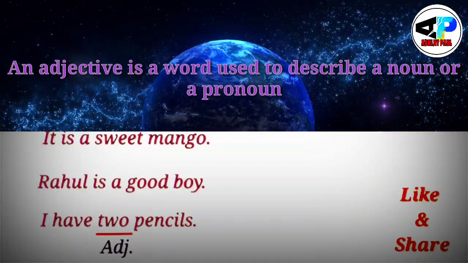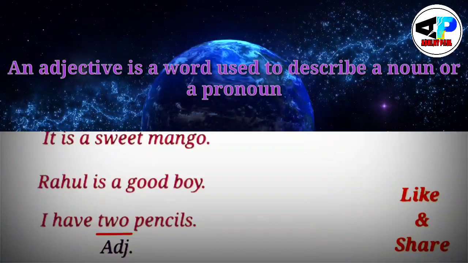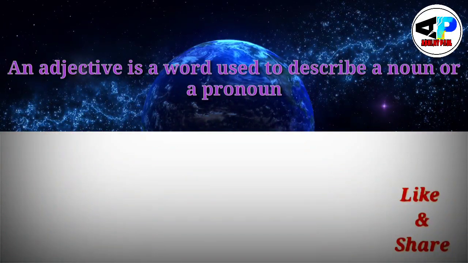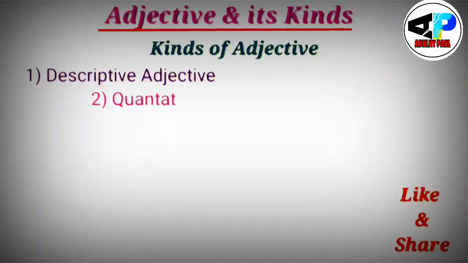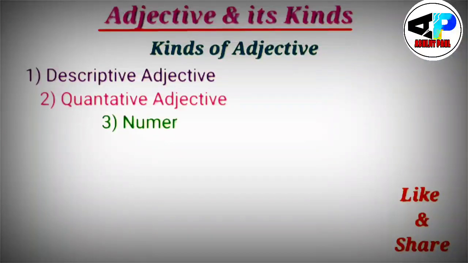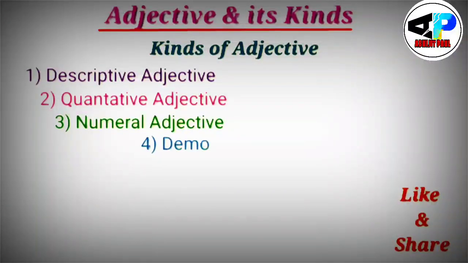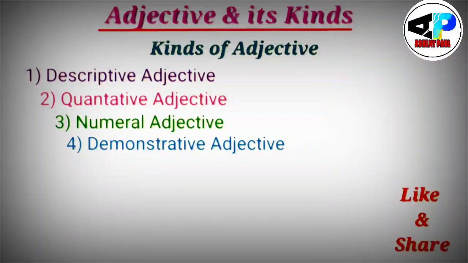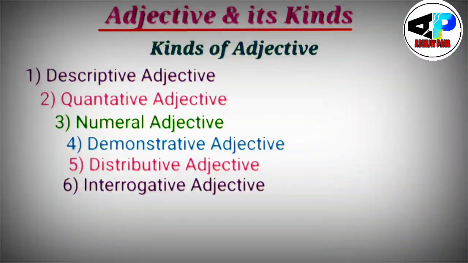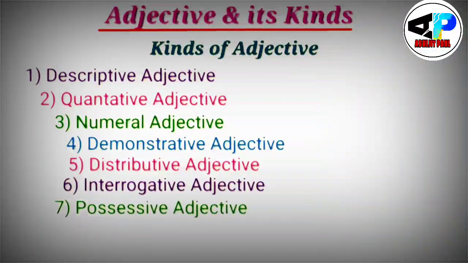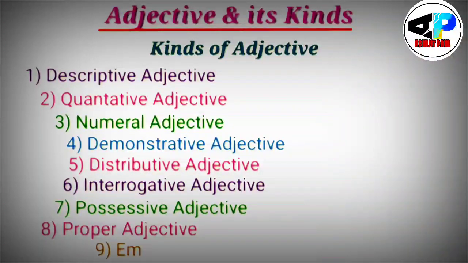Now students, how many kinds of adjectives are found? There are 9 kinds of adjectives in English grammar. The first one is called descriptive adjective. Number 2, quantitative adjective. Number 3, numeral adjective. Fourth, demonstrative adjective. Fifth, distributive adjective. Sixth, interrogative adjective. Seventh, possessive adjective. Eighth, proper adjective. And last, 9, is emphatic adjective.